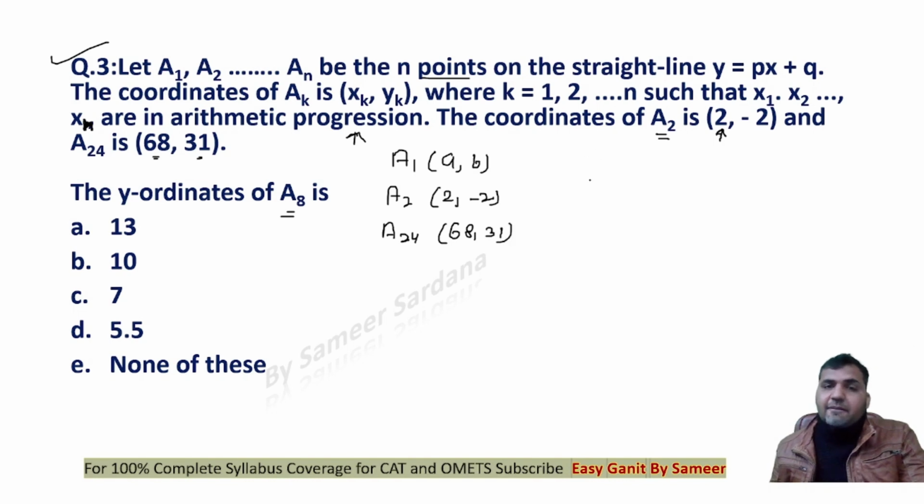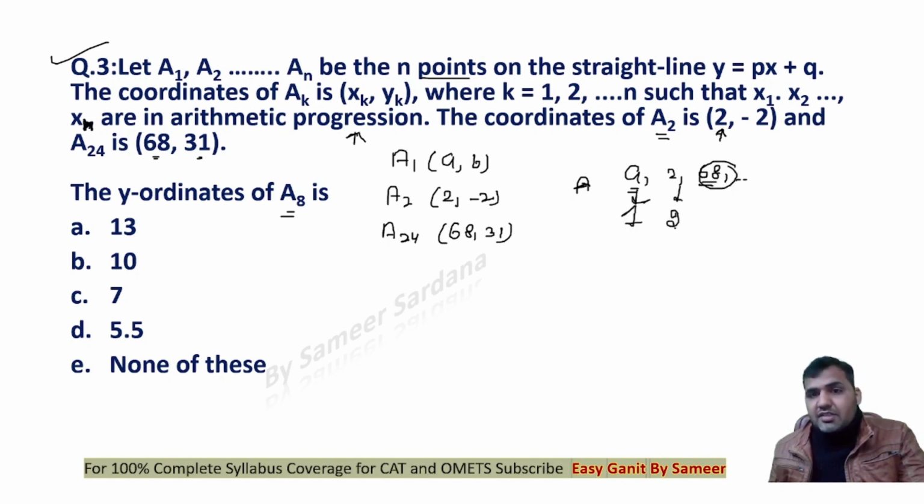Can I say that these values, A2 up to 68, are in arithmetic progression, right? So the first term is A, and 68 is the 24th term. This is the first term of the arithmetic progression, this is the second term, and this is the 24th term of the arithmetic progression.